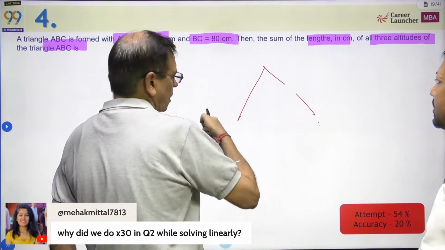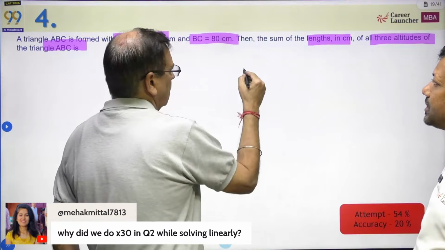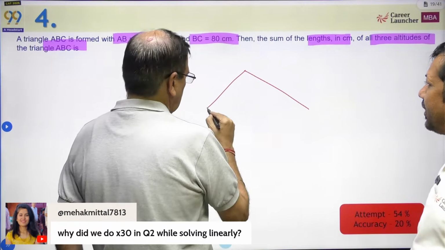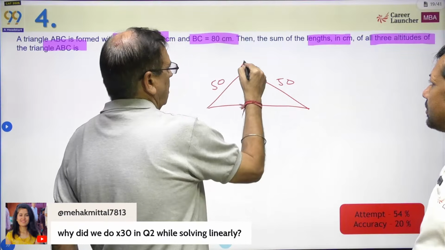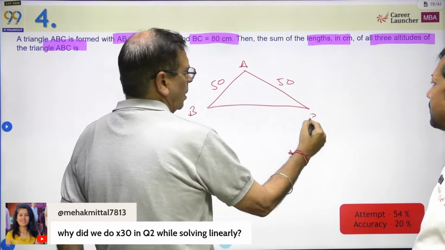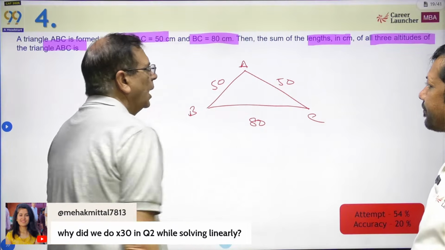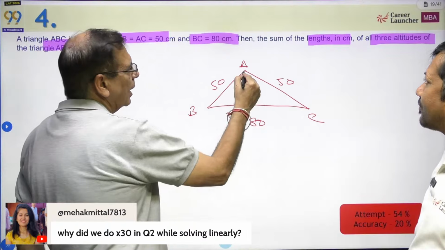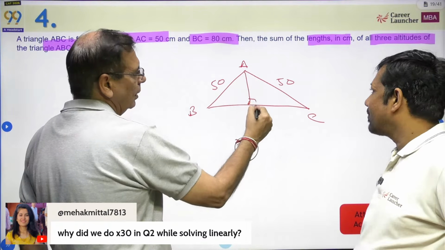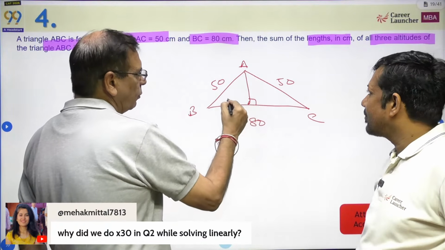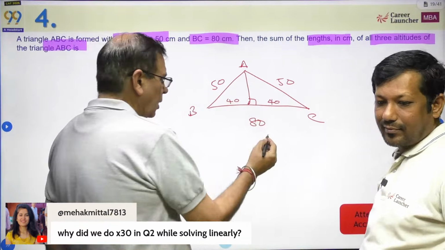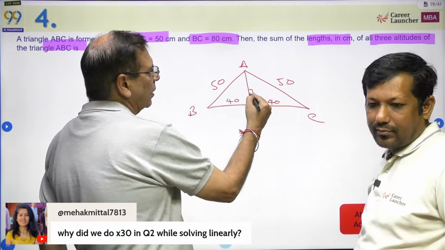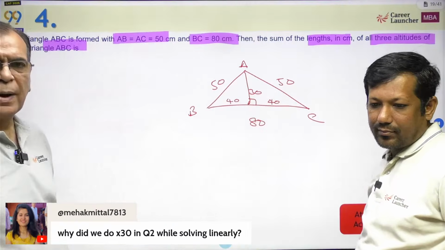And you know, in this question, even values are very easy. हाँ. So they didn't give anything tricky in this one. So this is 50. 80. We want the altitude. पहला काम तो यही करेंगे. This is an isosceles triangle. So this is going to be 40 and this will be 40. And if you remember your Pythagorean triplets, 50 square minus 40 square, this is 30. Okay. So पहली चीज तो आ गई.